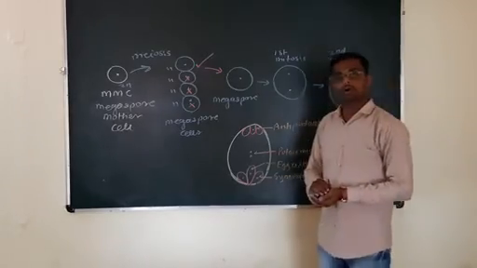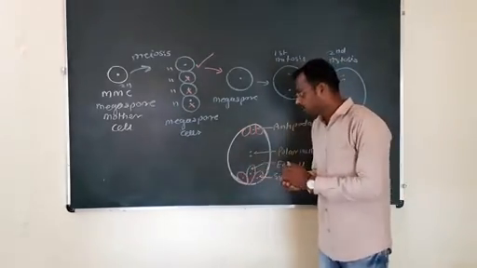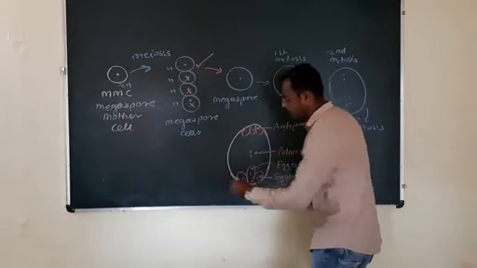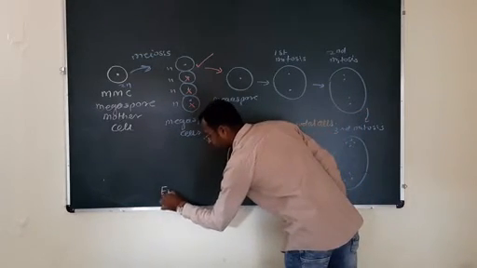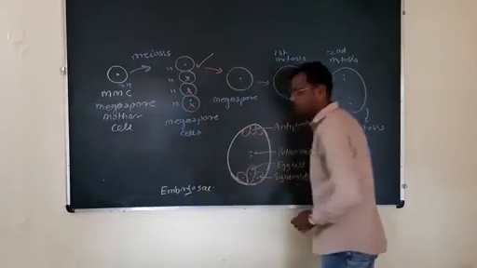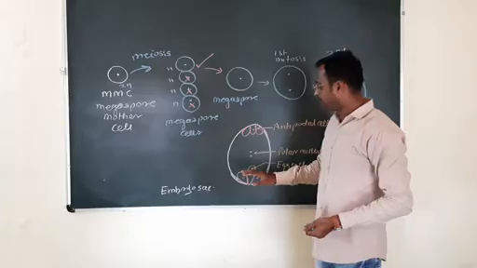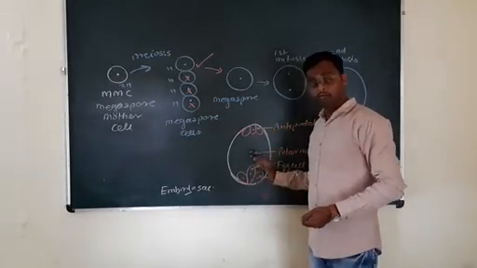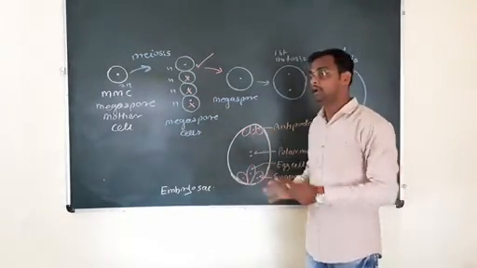This is the structure of embryo sac. This is nothing but the female gametophyte. This is the embryo sac. Embryo sac is nothing but the female gametophyte. This is the 7-celled 8 nucleated structure.